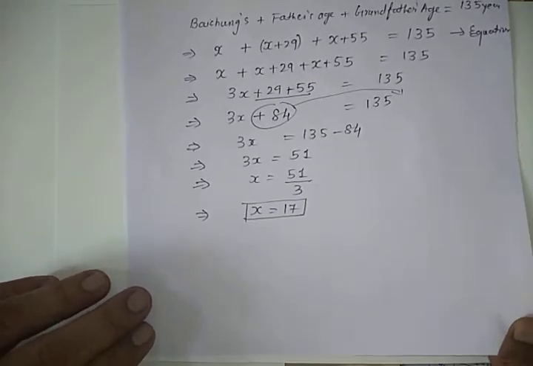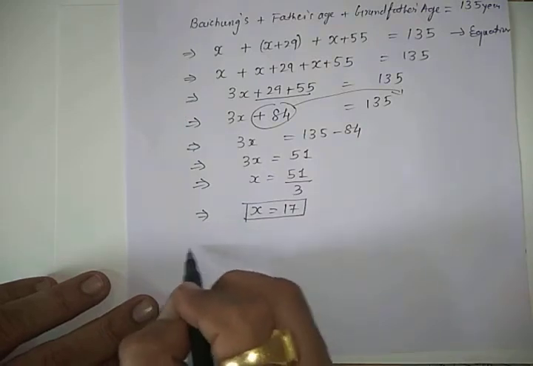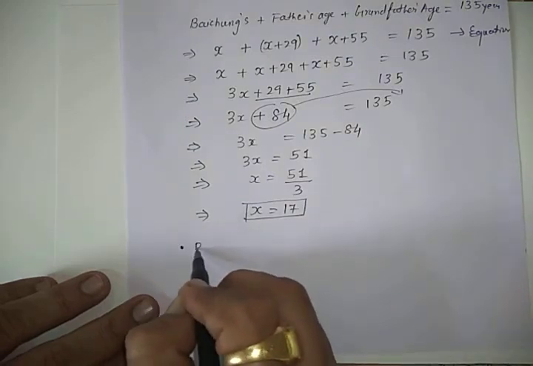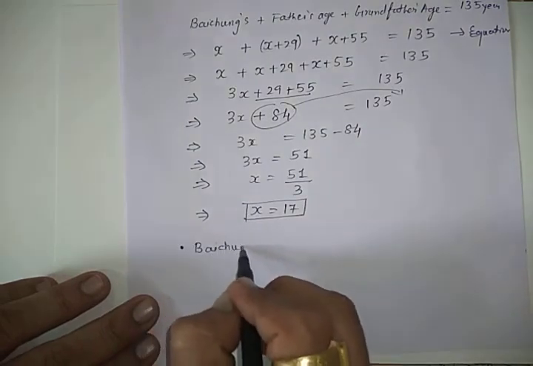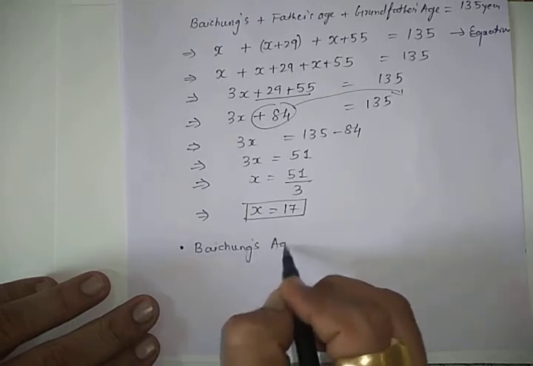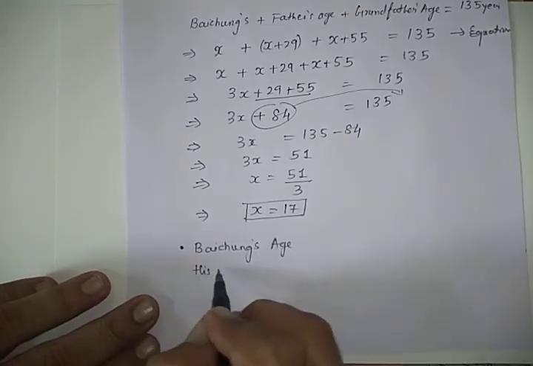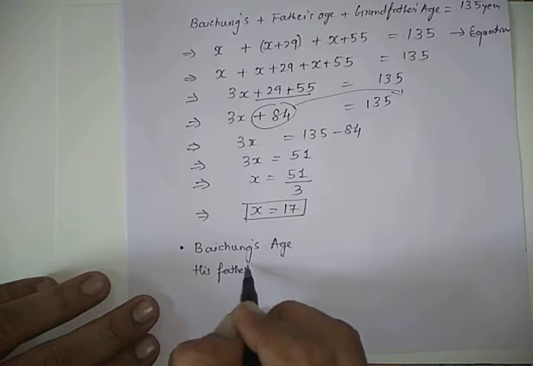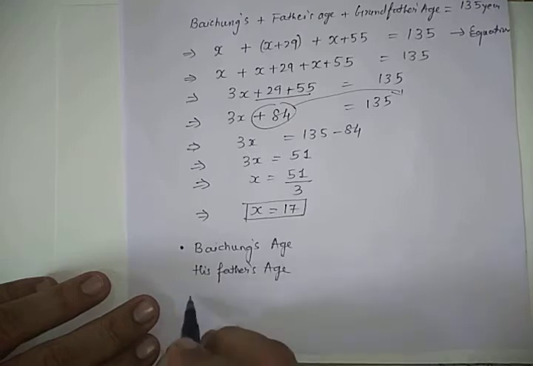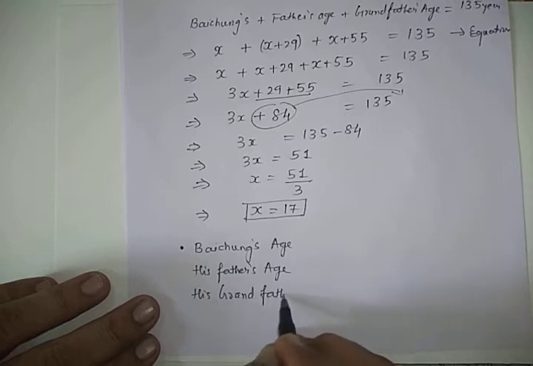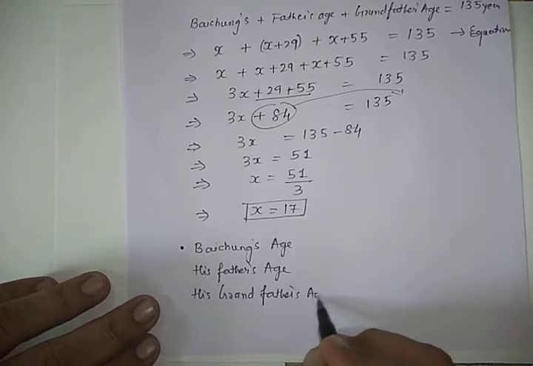So from this we can derive all the three ages, that is Baichung's age, his father's age and his grandfather's age. All these three we can derive.